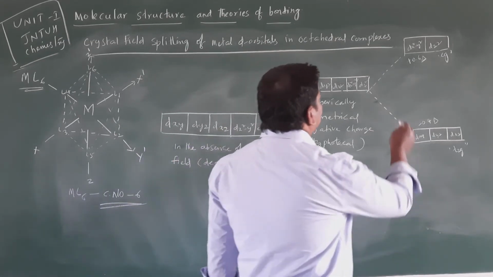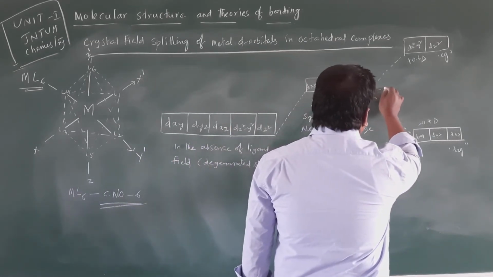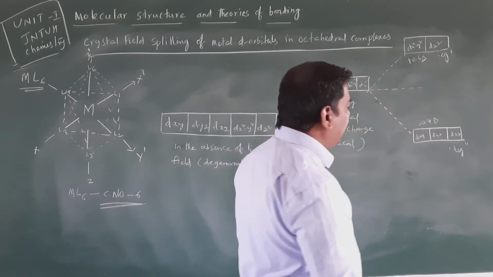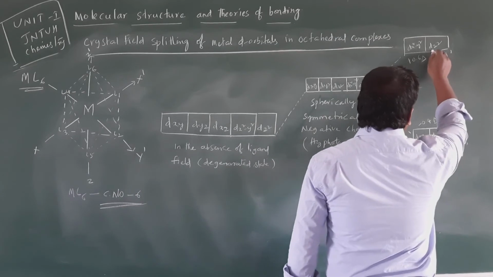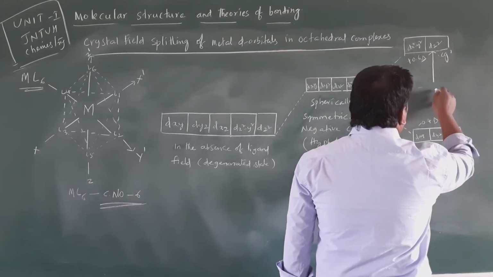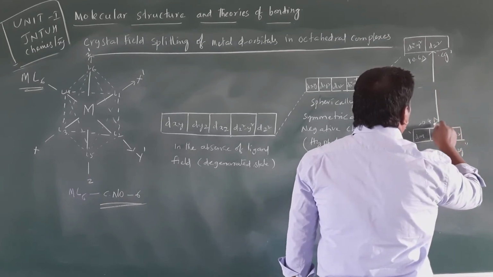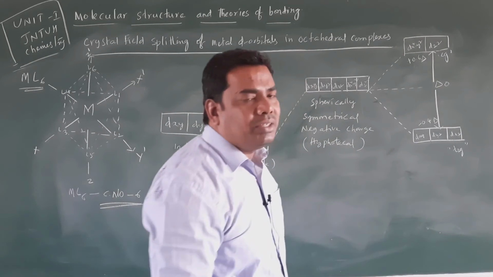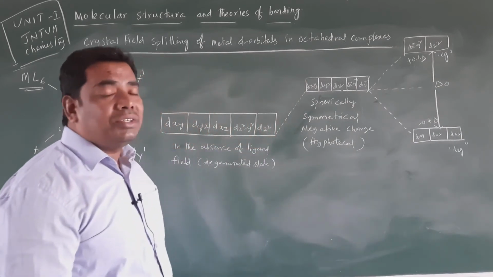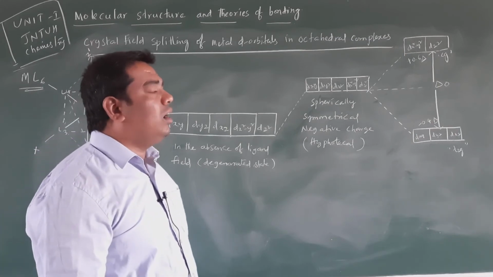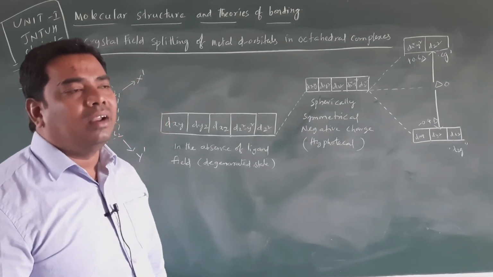Clear, students, right? The energy difference, the energy gap between the eg and t2g sets, we call delta O. Delta O is the crystal field splitting of an octahedral metal complex.